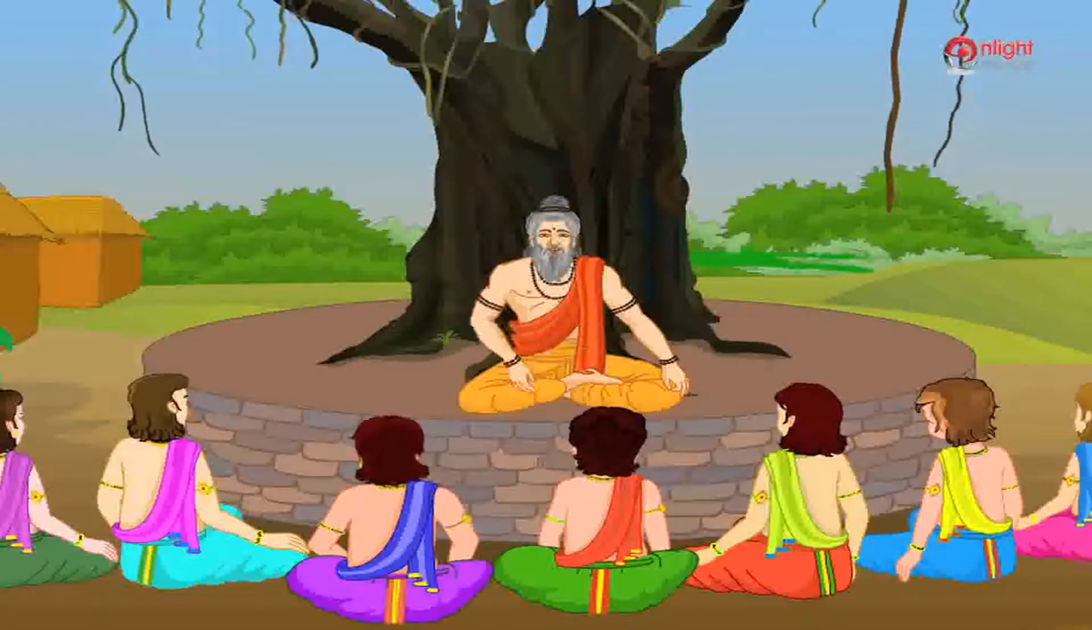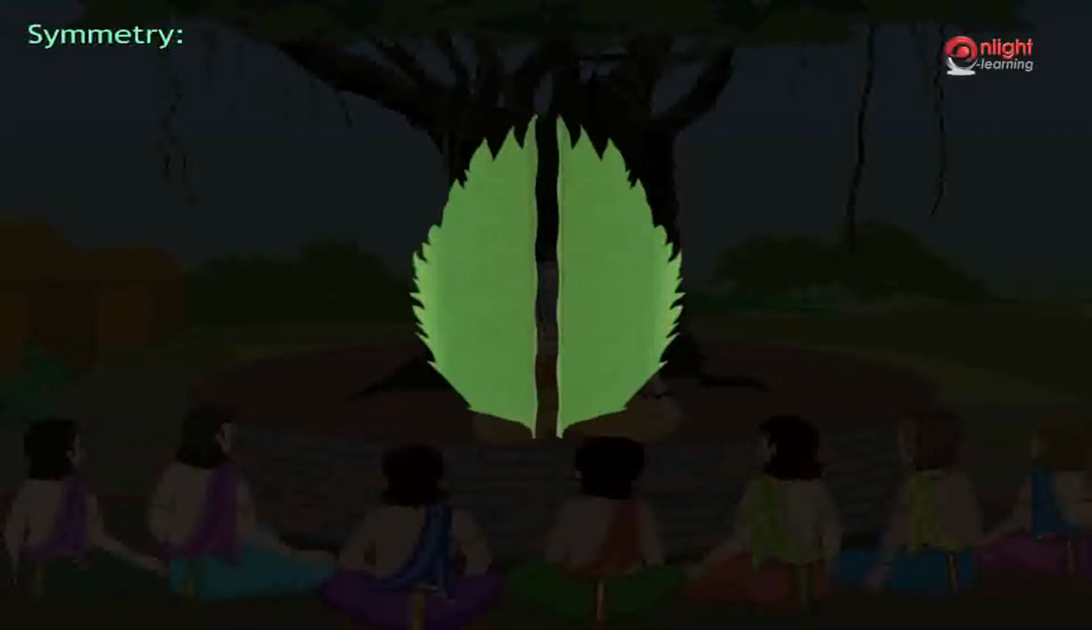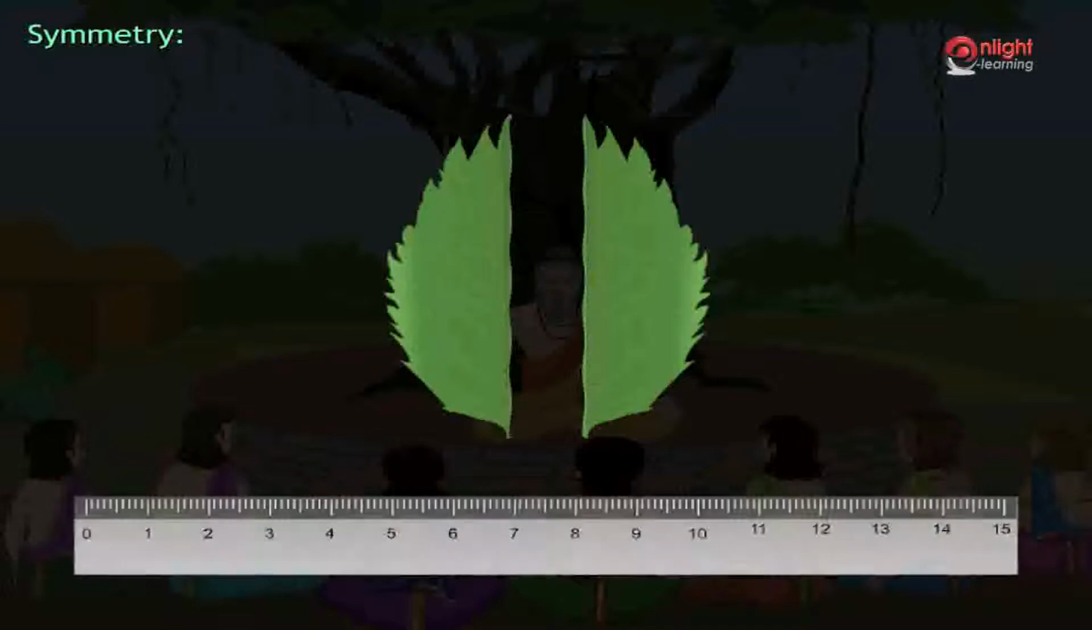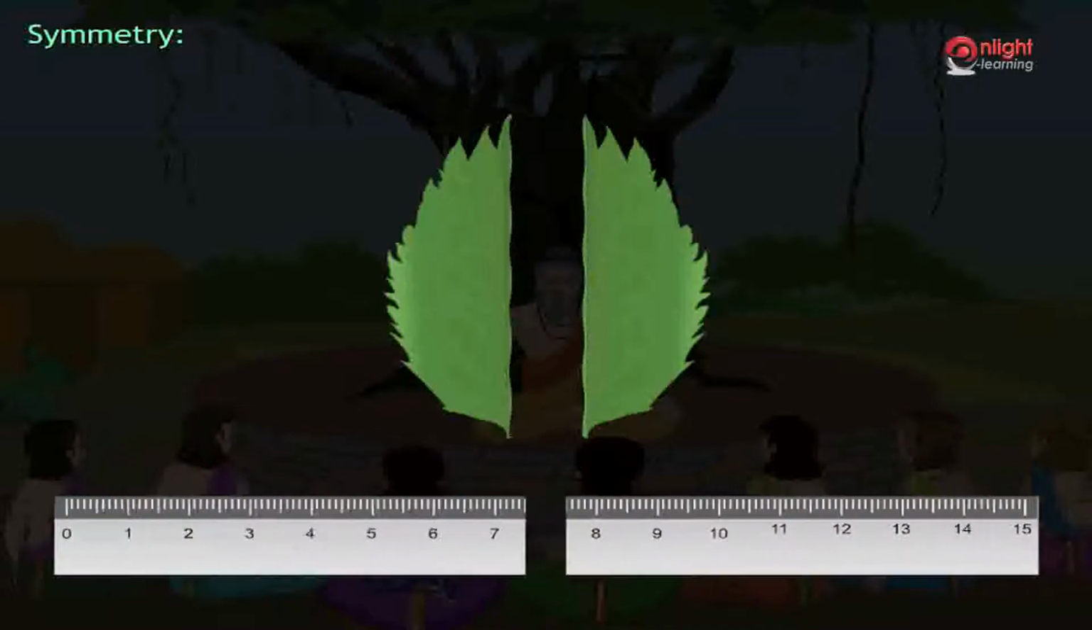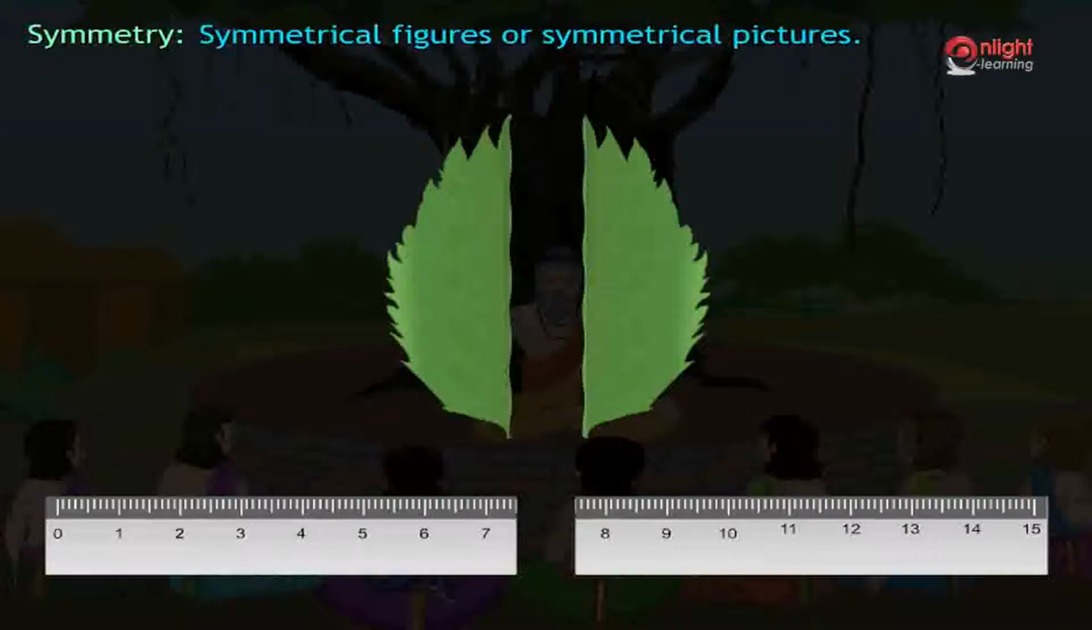Consider this leaf taken from a tree. Now let us divide the leaf along its natural line. We observe that one part of the leaf looks very much similar to the other part. Similarly, consider a ruler and break it into two equal parts. We observe that the shape of one part is very much similar to the shape of the other. These figures are then said to be symmetrical figures or symmetrical pictures.